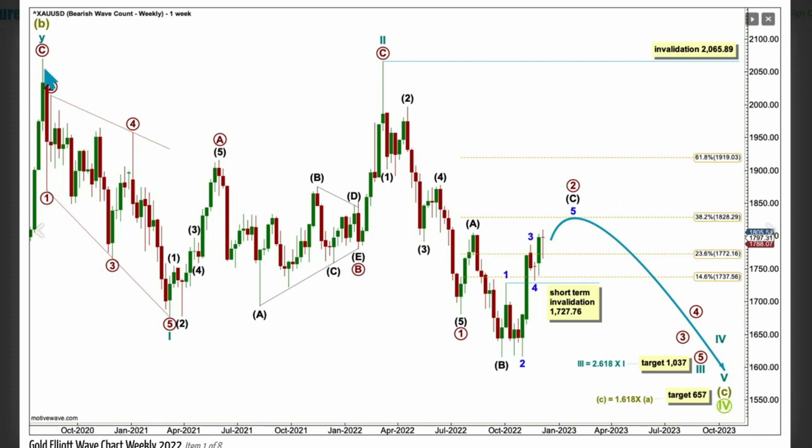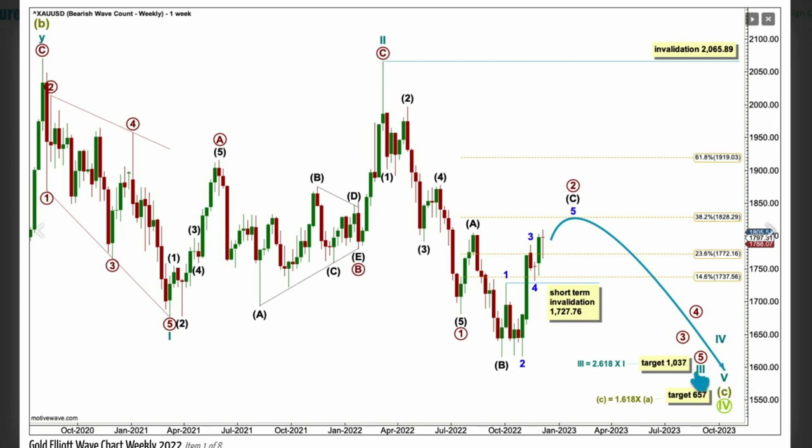Within supercycle C, unfolding as an impulse, it'll be labelled cycle 1, 2, 3, 4, 5, and it has to meet all of those core Elliott wave rules for an impulse. Within the impulse, cycle 1 must be a 5-wave structure. It is. It's a leading expanding diagonal. Cycle 2 must be a correction and may not move beyond the start of 1. It hasn't, and it is a correction. It's a zigzag. Second waves following first wave leading diagonals are commonly very deep. This one is very deep, fitting a normal pattern for this part of the wave count.